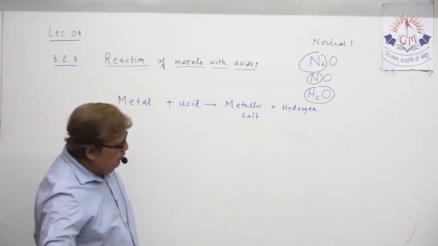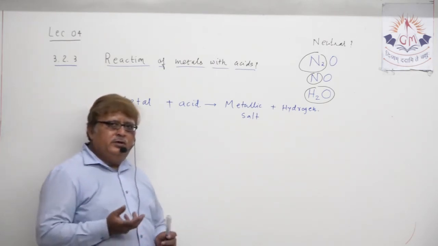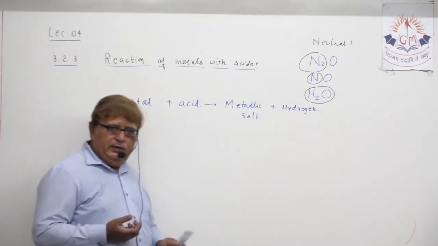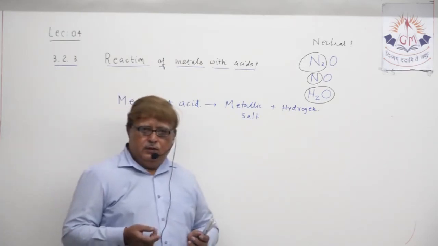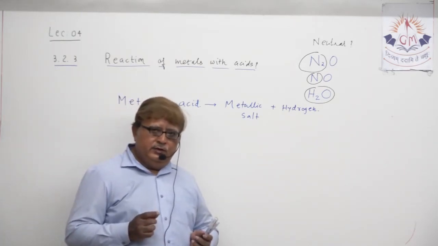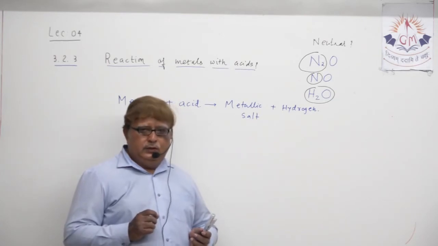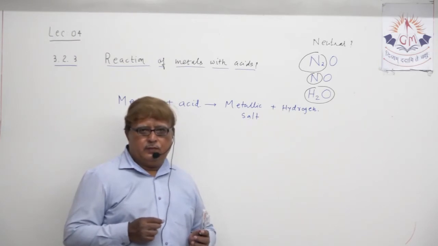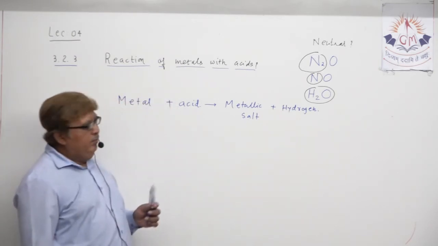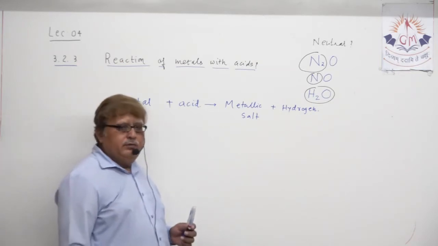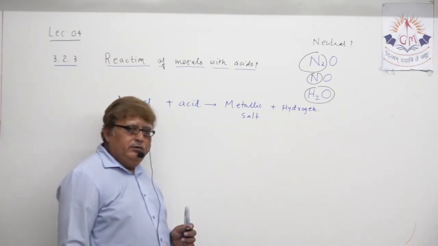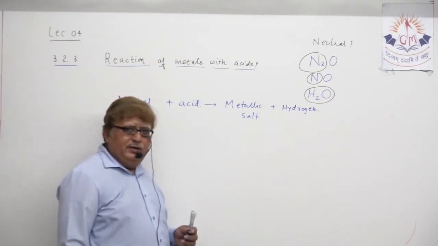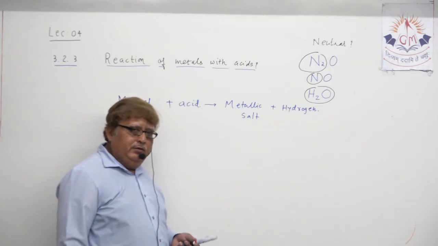In support of this, there are so many chemical reactions you can mention. You select any one metal. As I told you in my previous lecture also, do not stick to the textbook content only. Because when you know that metal and acid give metallic salt and hydrogen gas, you can generate any equation yourself.